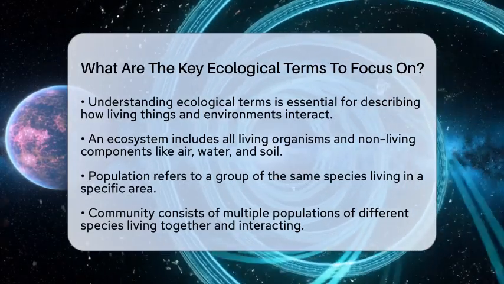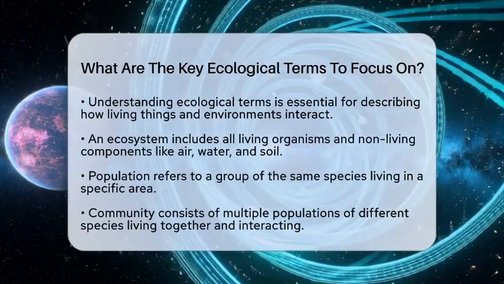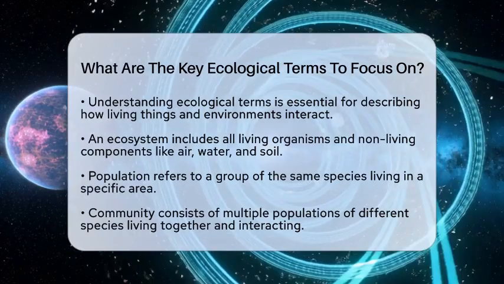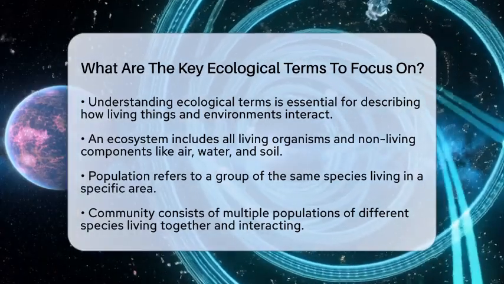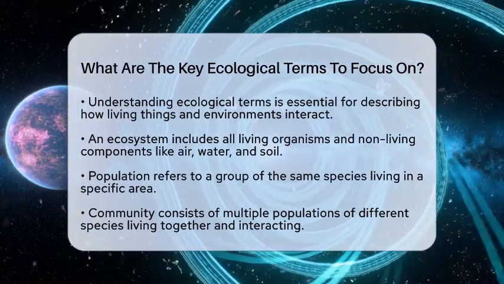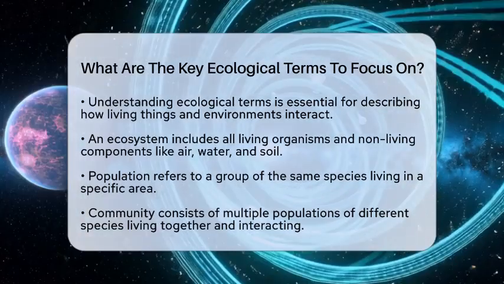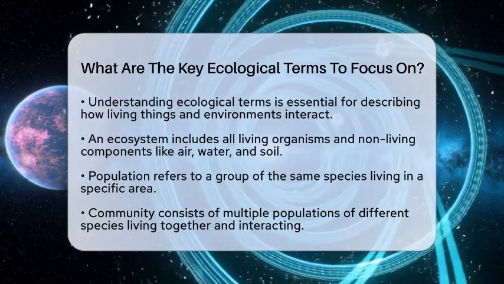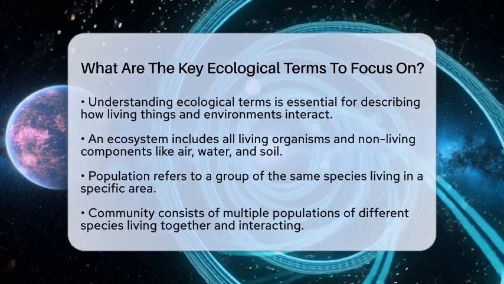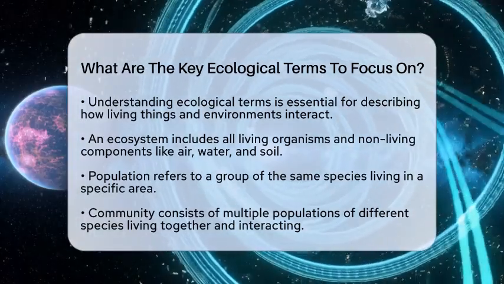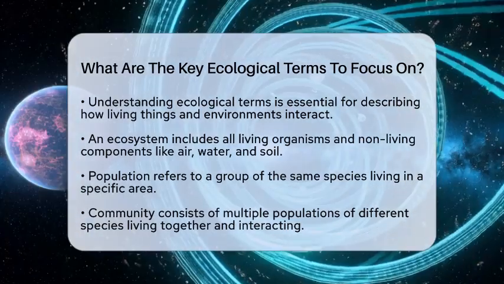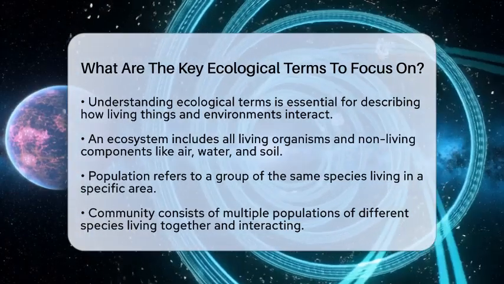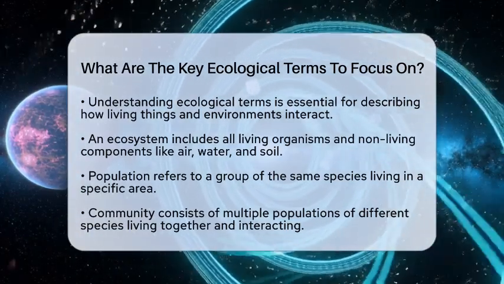These words help us talk about how living things interact with each other and their environment. When we understand these terms, we can better see how ecosystems stay balanced or what happens when they change. Let's start with the word ecosystem. An ecosystem includes all the living things in a place, like animals, plants, and bacteria, along with non-living parts such as air, water, and soil. It's like a big community where everything depends on each other.